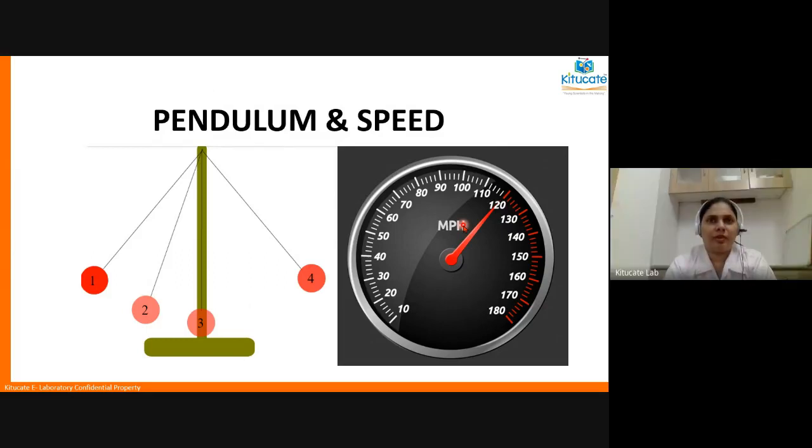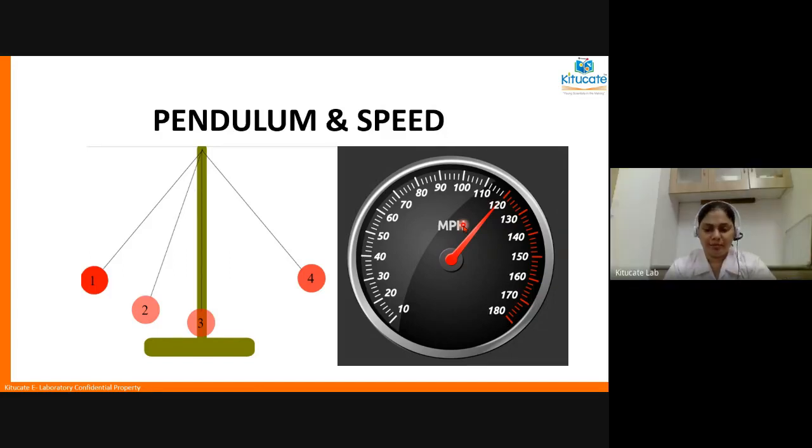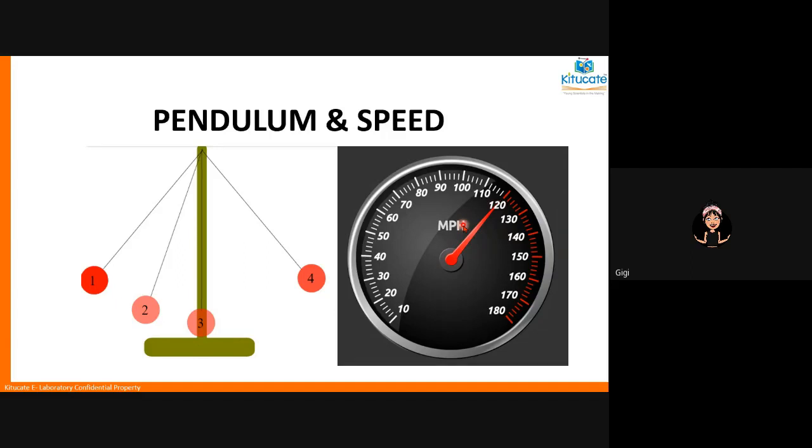Okay, there are a few more. All right. So, how about this? Gia, explain what you understand by rectilinear motion. Rectilinear motion is motion in a straight line. Can you give me an example? A car moving on a straight road in a straight line.